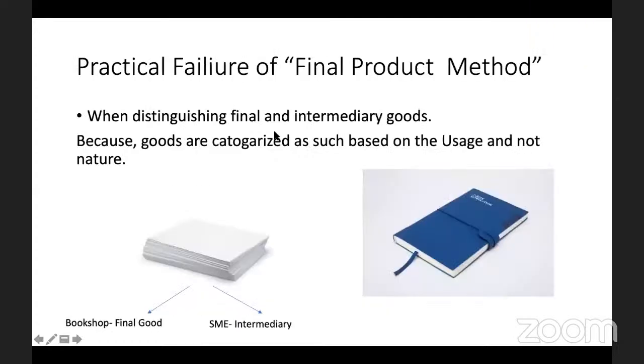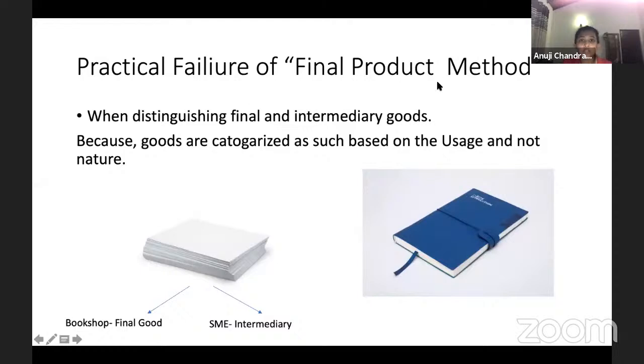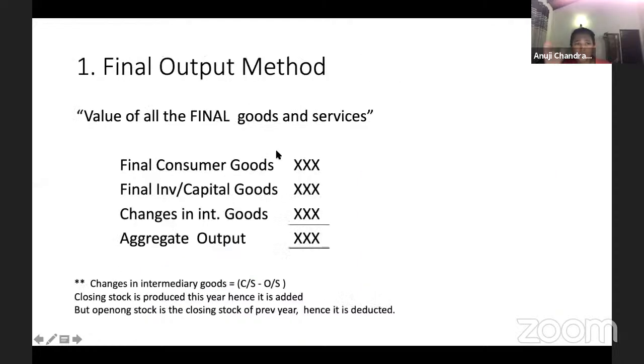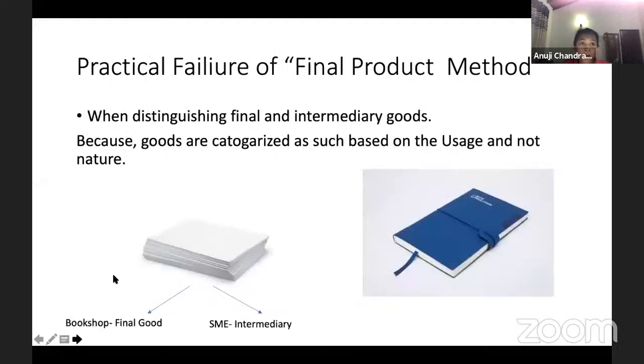So next one, the practical failure of this final product method. Now, the final product method is good if you can calculate, okay, this is the final investment good, this is the consumer good, this is the intermediate stock yet to be produced. If you can calculate that, it's very easy, right? But guys, it is not possible. It is not practical for you to calculate this final product.